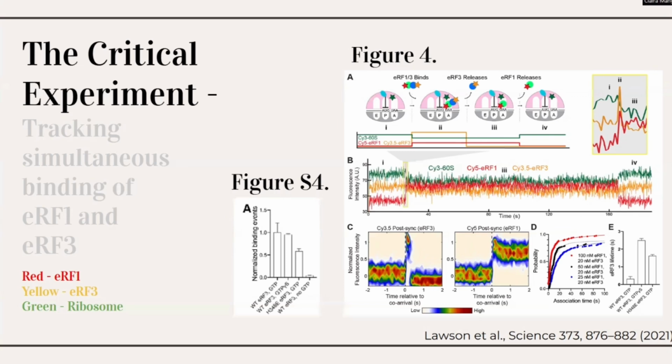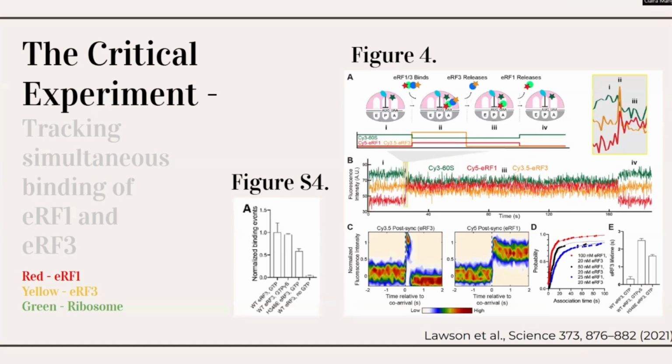This experiment employed zero-mode waveguides to observe individual ribosome complexes halted at the stop codons. The researchers fluorescently labeled ERF1 with Cy5, shown here in red, and ERF3 with Cy3.5, shown in yellow, and lastly they labeled the ribosome with Cy3, which is shown here in green. This allowed for real-time simultaneous monitoring of the binding dynamics of both ERF1 and ERF3 to the same ribosome.